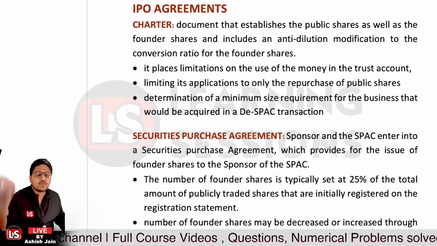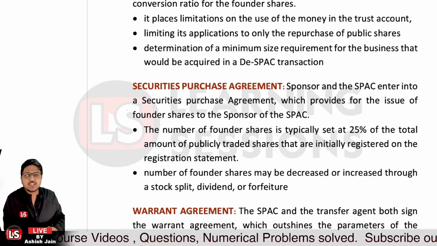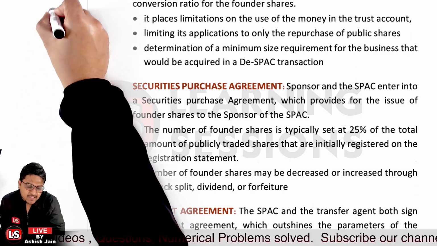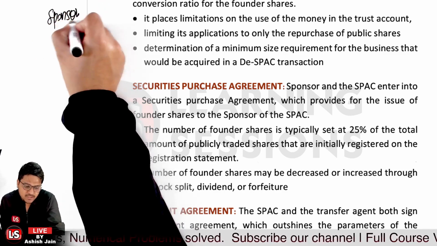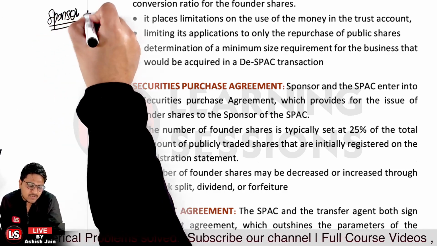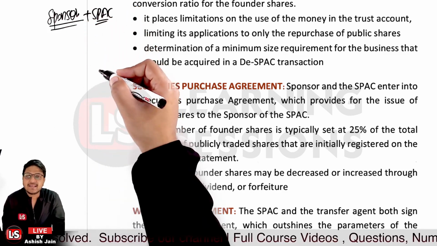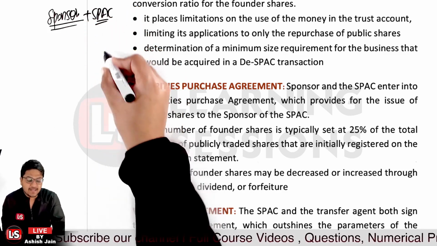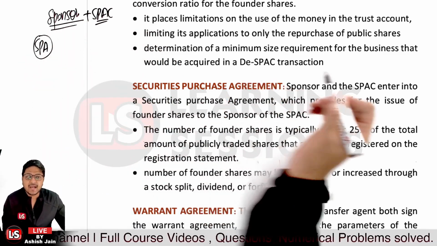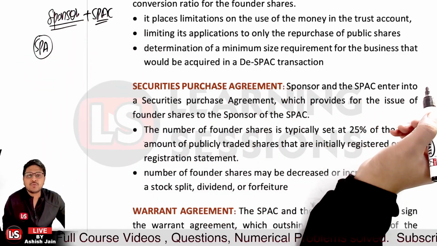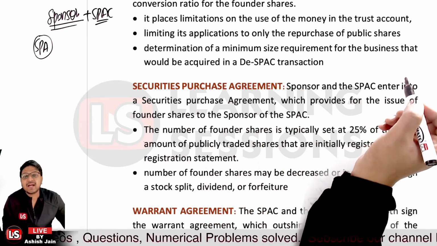And after that, it's related to the securities purchase agreement. I told you about the stakeholders, so the sponsors were there. The sponsors along with the SPAC will come under a securities purchase agreement, that is SPA, which provides for the issue of founder shares to the sponsor of the SPAC.